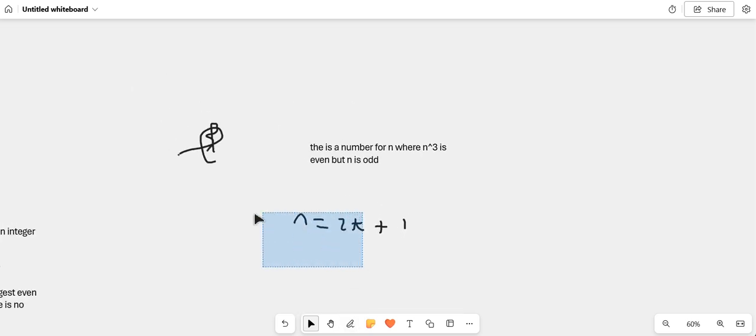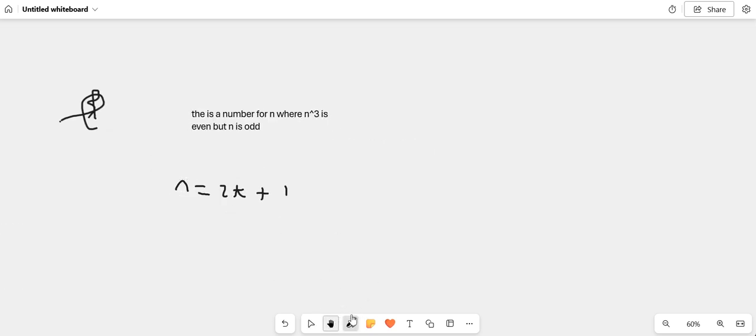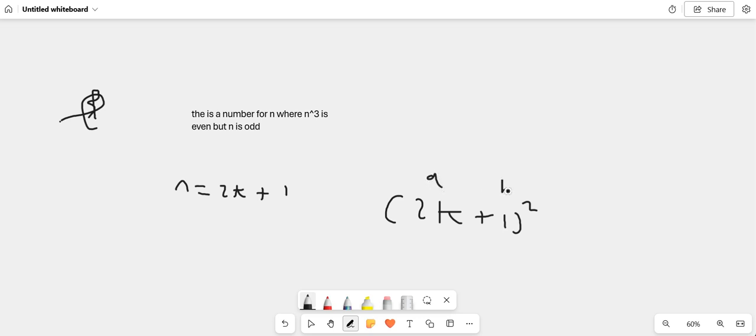And then now we just need to cube that n to get n cubed. So let's square that first. So n squared is equal to 2k plus 1 squared. You want to use a squared plus 2ab plus b squared. So that's a, that's b. So a squared is going to be 4k squared, plus 2ab, that's 2 times 2k times 1, which is 4k, and then plus 1 squared, that's b squared.